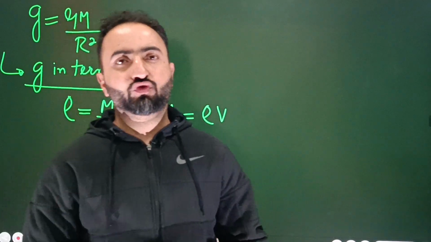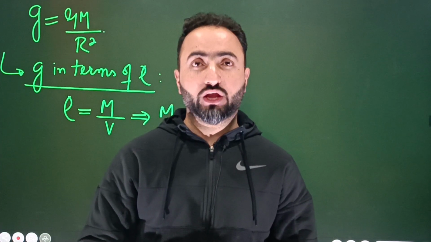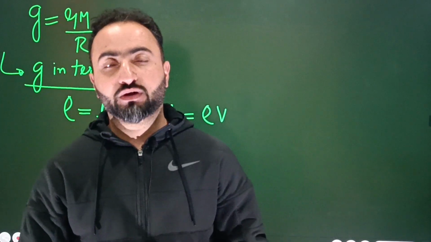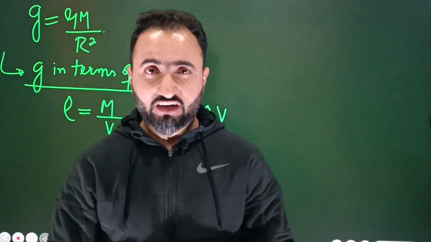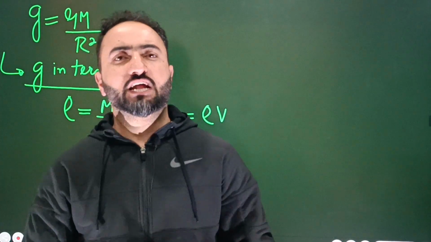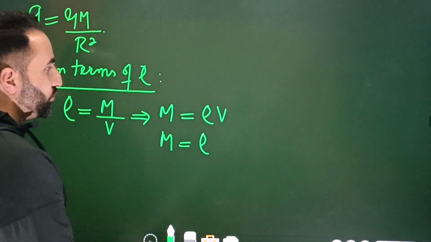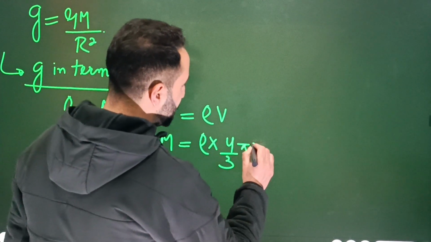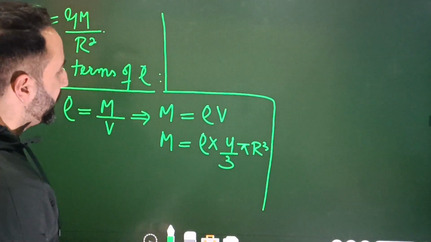Then what we assume is that the Earth is spherical. In real sense it's not exactly spherical; it is ellipsoidal in shape. The polar radius and the equatorial radius are not the same. There is a small difference of 21 kilometers between them, but the difference is so small that we can safely assume that the Earth is a sphere. So in place of this V, we can write 4/3 pi r cube. Concentrate here, 4/3 pi r cube.